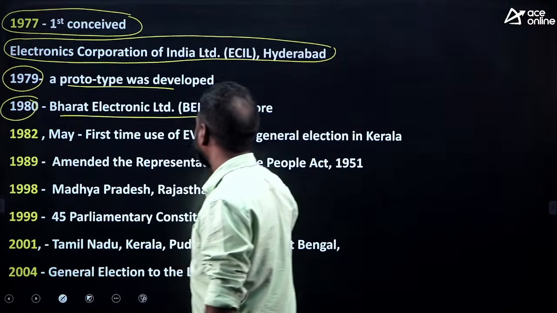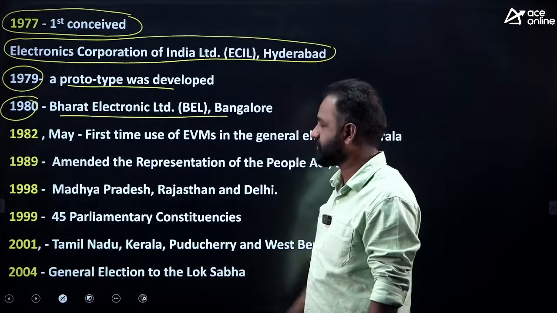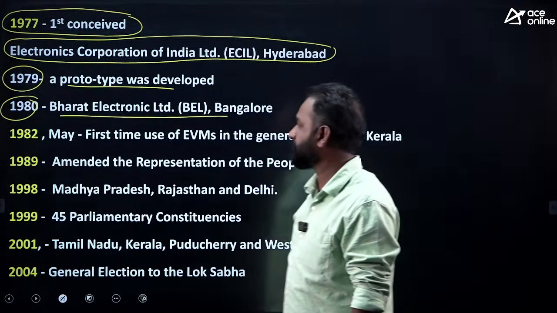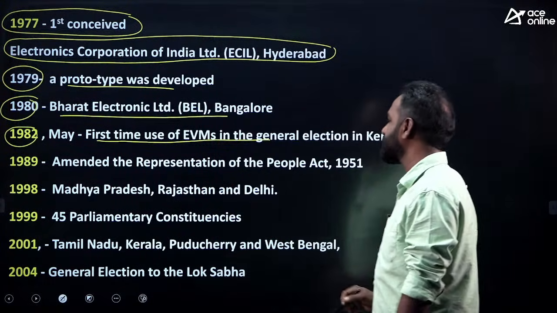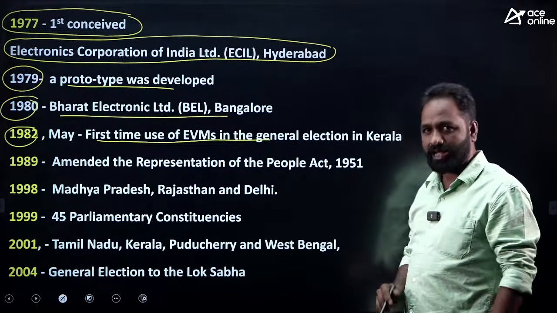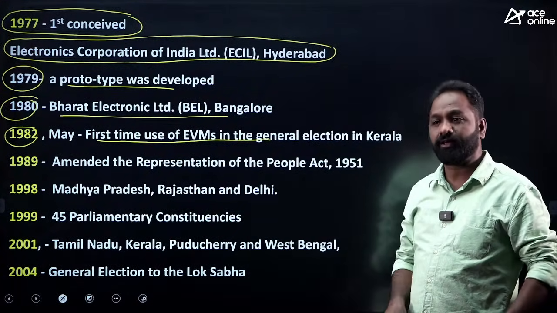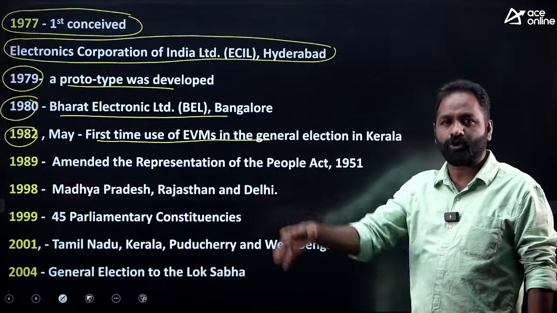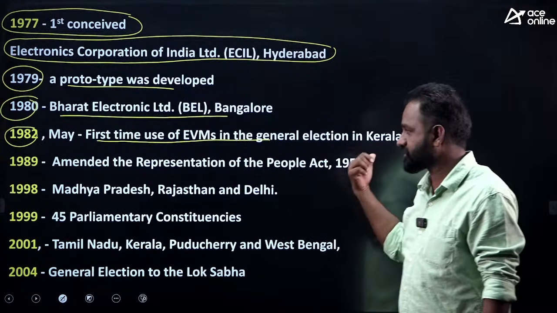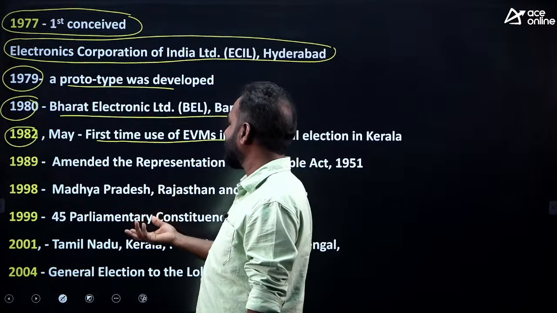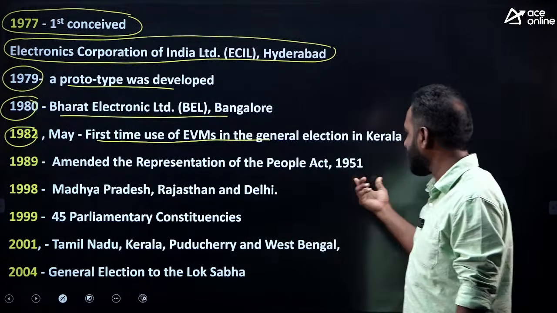In 1988, BHEL, along with ECIL, was given responsibility to prepare a prototype. In 1982, EVMs were used for the first time in the general elections of Kerala. I mean not the entire Kerala, only some booths or constituencies, but Kerala was the first. In 1989, the People Representative Act was amended.